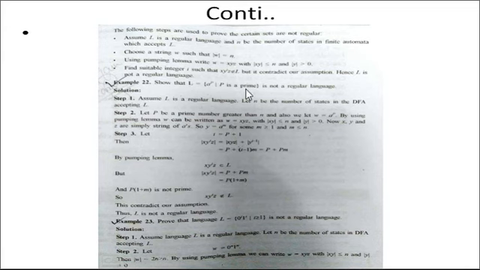But here the question is about a prime, and the contradiction is that this is not a prime, since it is composite. So p times 1 plus m is not a prime. There is a contradiction, because the condition given is that it is a prime, but here it is not a prime. So x y to the power i z does not belong to L, that is not a regular language. So our assumption is contradicted, thus L is not a regular language.